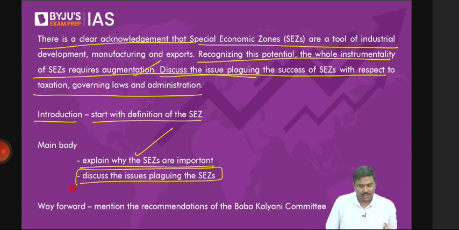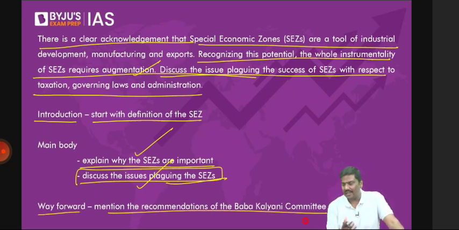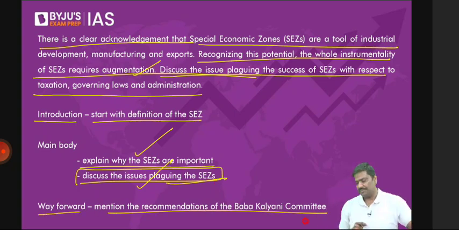Now, what is the way forward then? Give some of the recommendations of the Baba Kalyani Committee. We have discussed the Baba Kalyani Committee. Give those recommendations. Done. So these are the various descriptive questions that were skipped earlier. I've taken all of them, and please go through that.